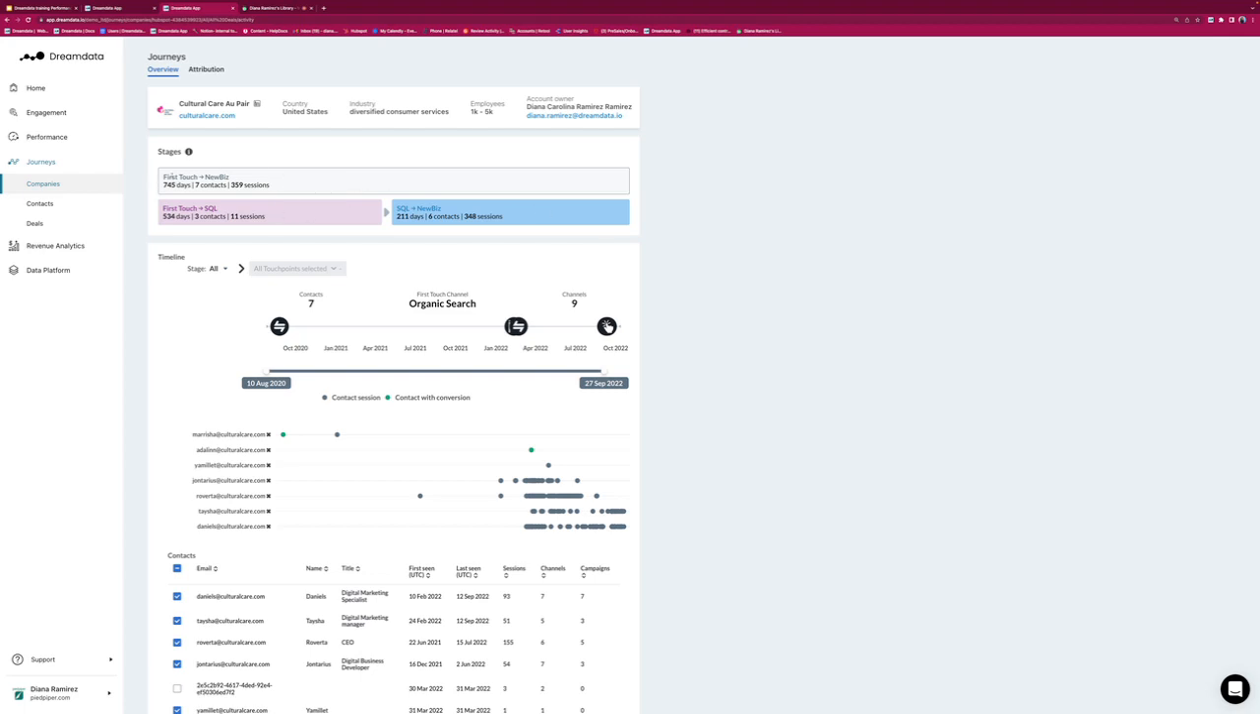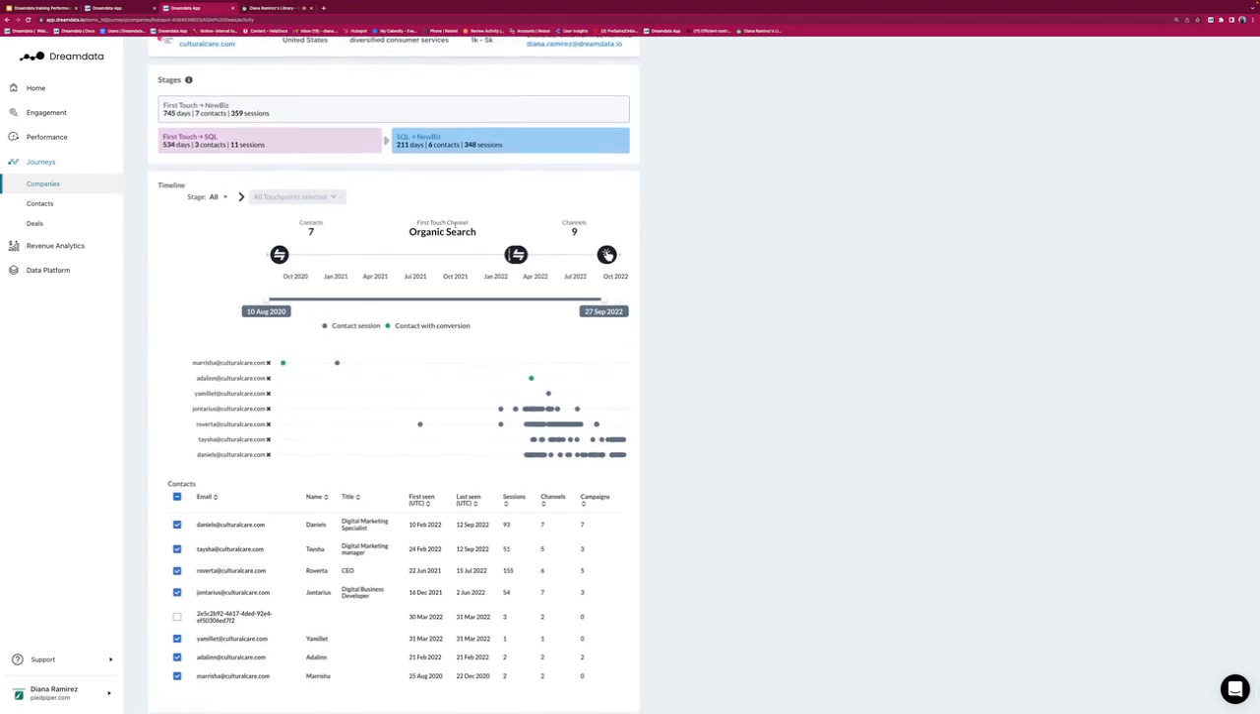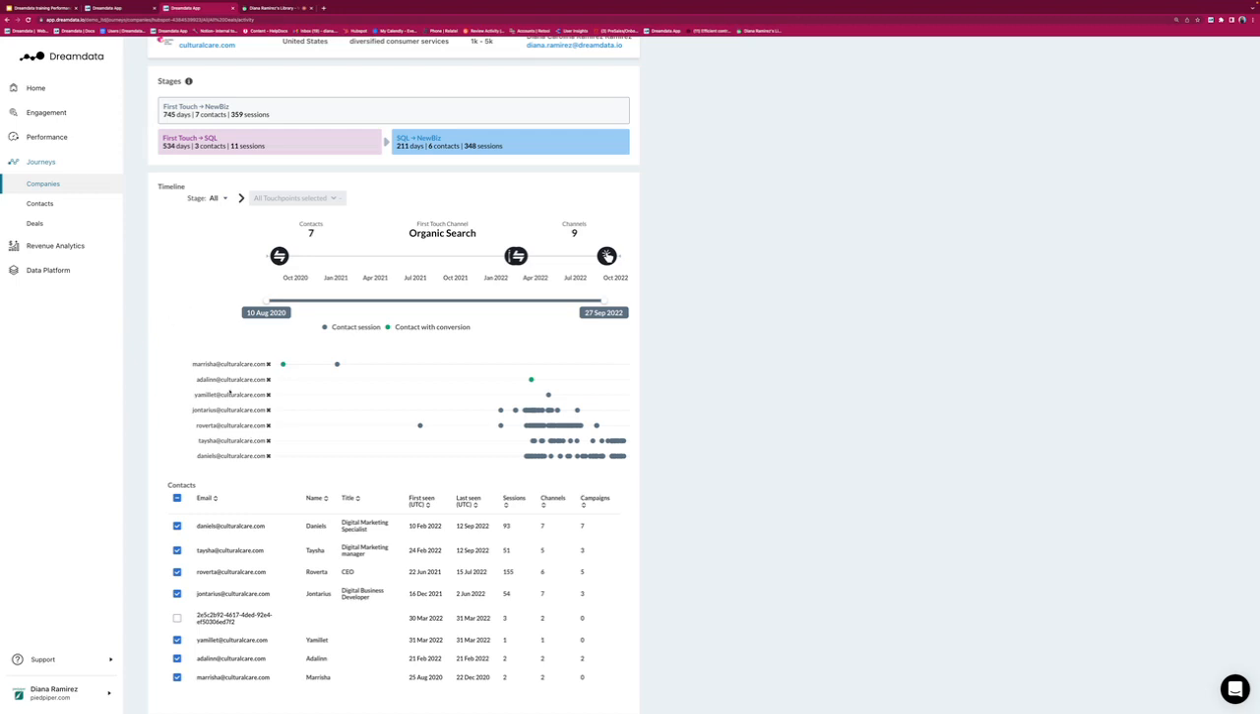We can see how much or how long it takes from the first touch to new business. We can see how long it takes from first touch to SQL and from SQL to new biz in total. We can also see below the amount of people that have been involved, and we can see even one